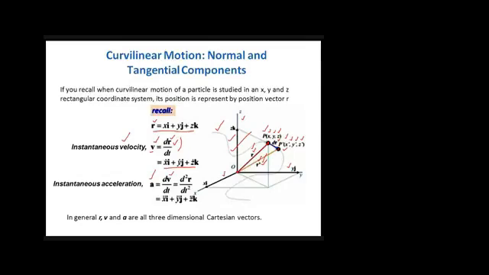Okay, which is also equal to double derivative of displacement. If you want to put the values of r, which is basically x, y, and z, in that case we will get acceleration in terms of its components. And remember, this x double dot represents the double derivative of x variable with respect to time. Similarly, y double dot and z double dot represent double derivatives of these variables with respect to time. So in general, the displacement, velocity, and acceleration are all three-dimensional Cartesian vectors.